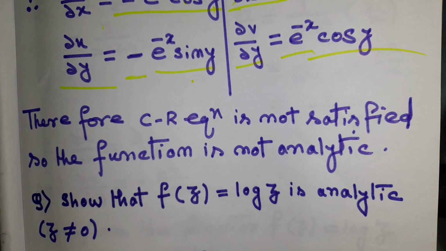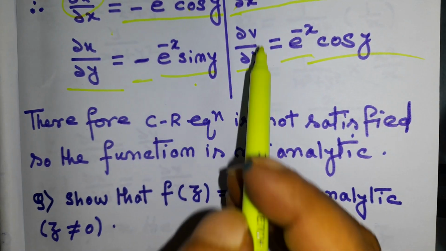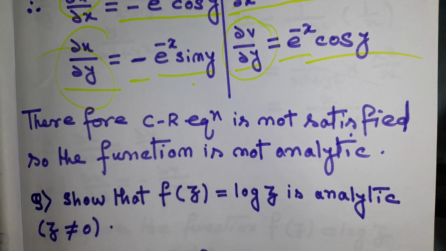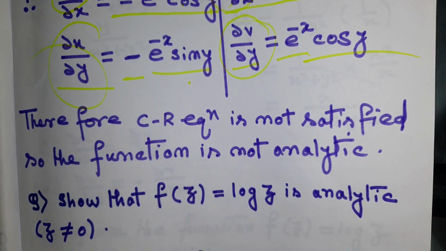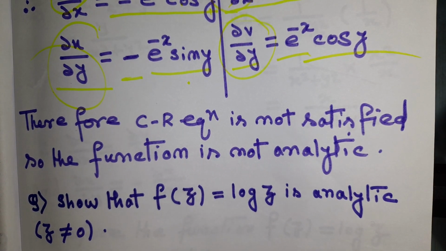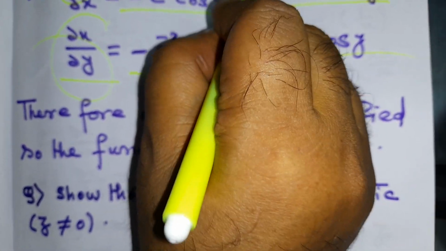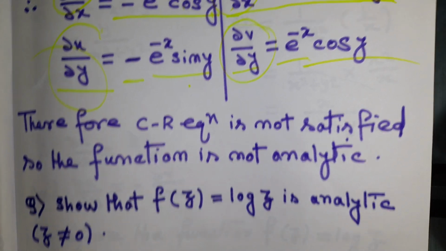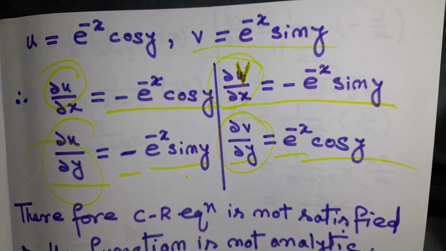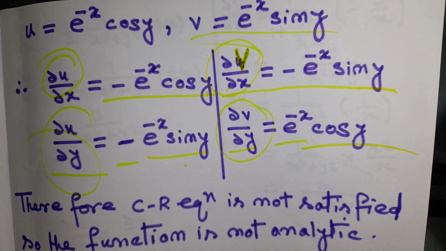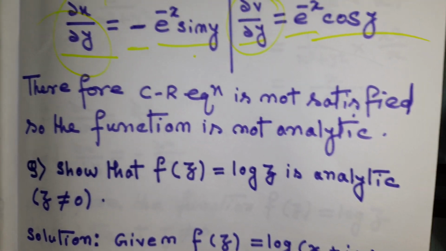Therefore here the CR equation is not satisfied, right? Because this is not equal to this, and this is not equal to this. So the CR equation is not satisfied, so the function is not analytic.